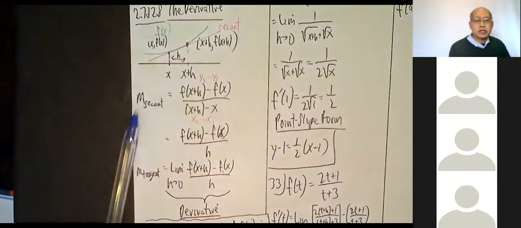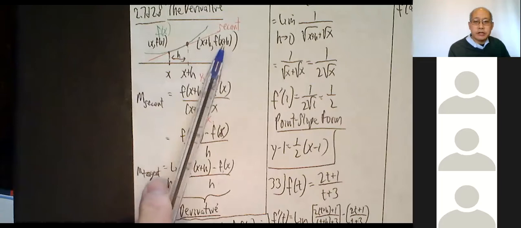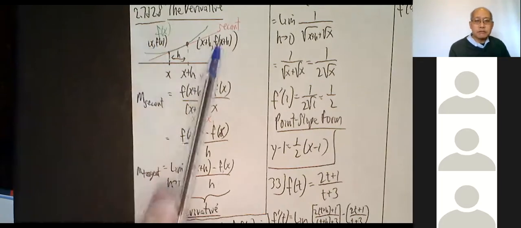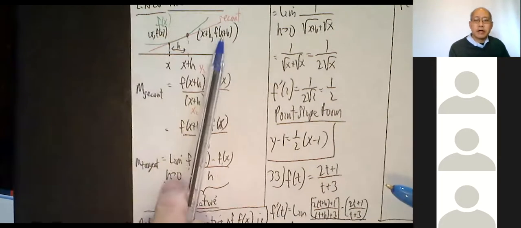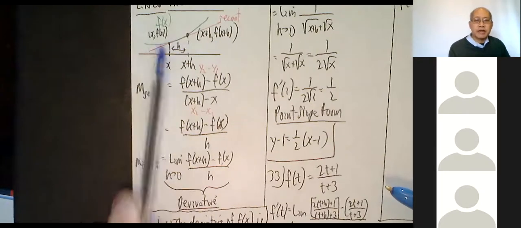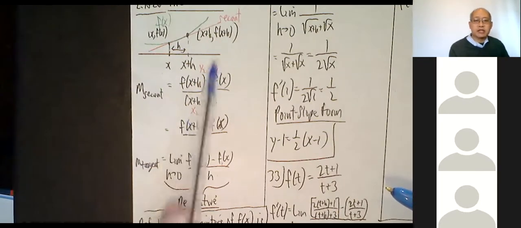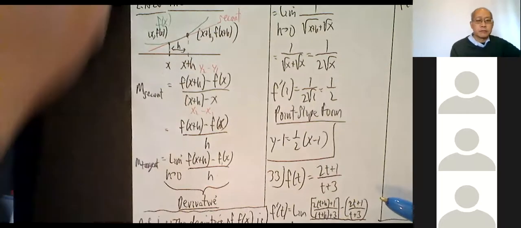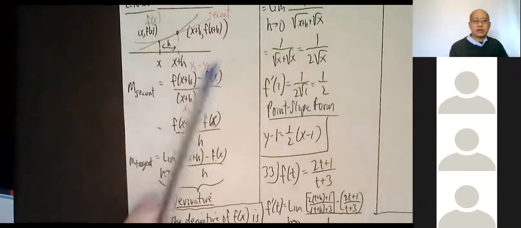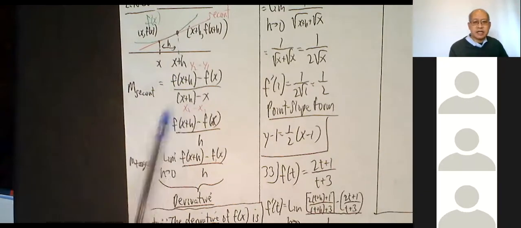What is the slope m of the secant line? Well, it's y2 minus y1 divided by x2 minus x1. So here we go. F of x plus h minus f of x, there it is, y2 minus y1, divided by x2 minus x1, x plus h minus x. Now, you can't do anything with the top, but you can do something with the bottom. X plus h minus x is just h.